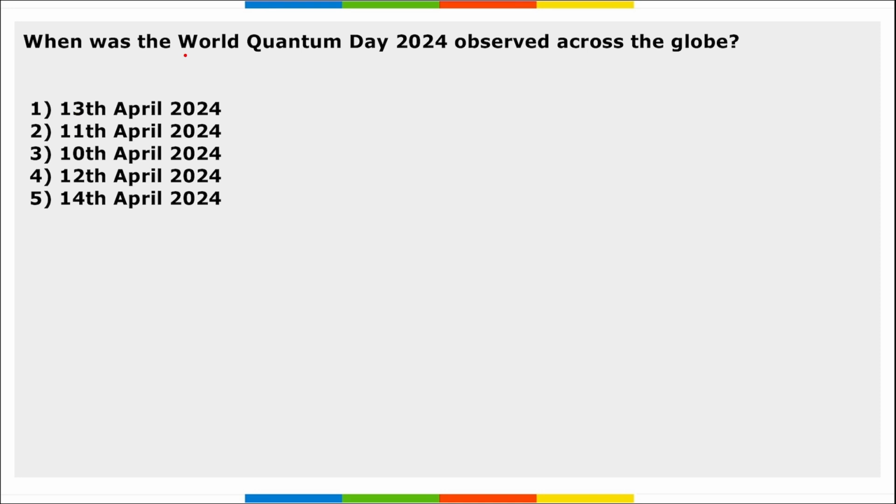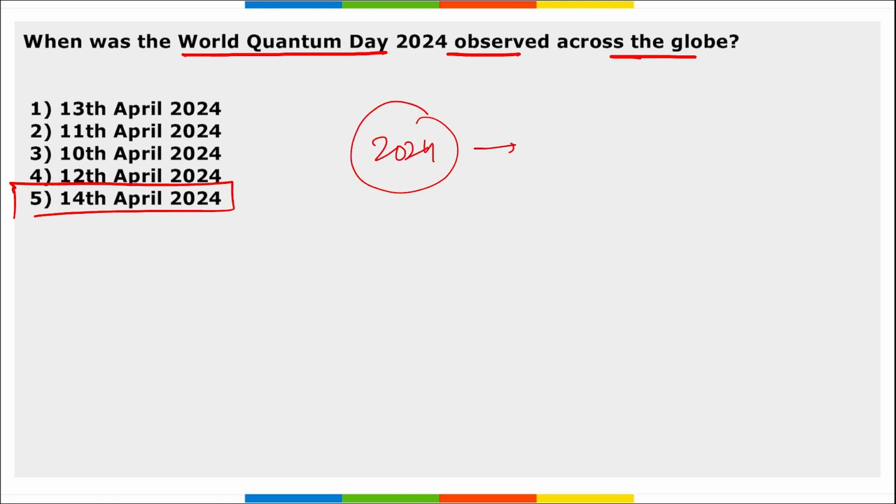Next, when was the World Quantum Day observed across the globe? So it is 14th of April. We observe World Quantum Day to raise public awareness and understanding of quantum science and technology around the world. This year 2024, it marks the third edition of the World Quantum Day. The first time it was observed in 2022.